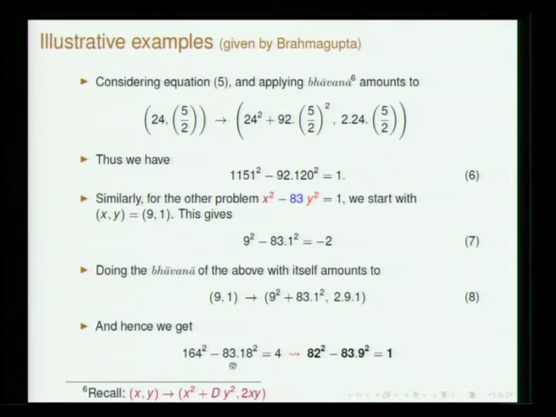When you divide by 2 square, you will get an equation of this form: x square minus d times y square is 1. You can keep on doing Bhavana, and you will be able to get better and better approximations for root d.